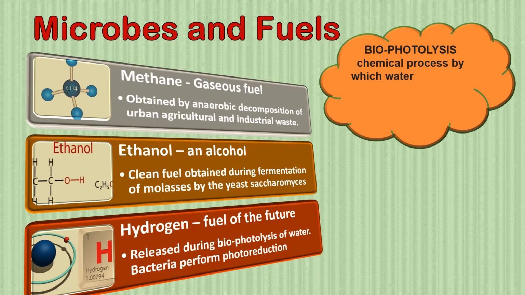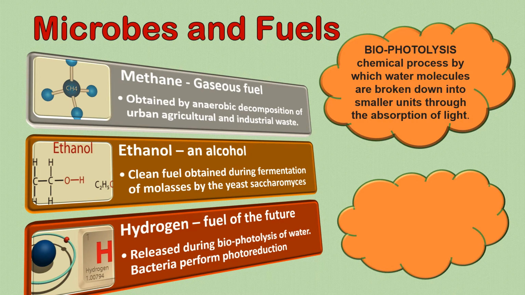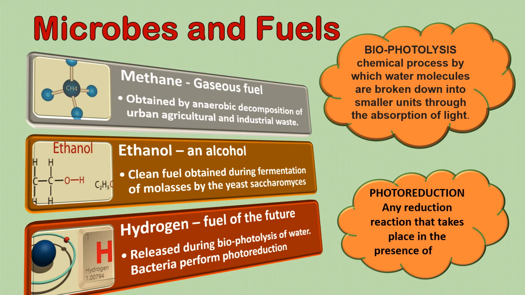Now let us see what these big words like biophotolysis mean. It is a chemical process by which water molecules, that is H2O, are broken down into smaller units through the absorption of light. Bio and photolysis, photo meaning light. The next big word, photoreduction. Now all of you know what is a reduction reaction. Any reduction reaction that takes place in the presence of light is called photoreduction.